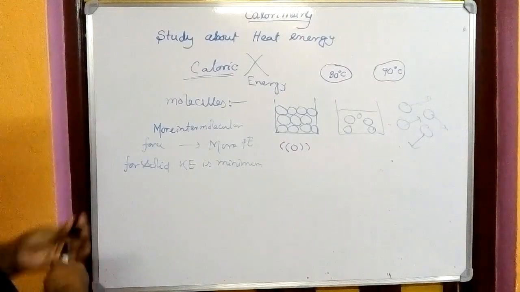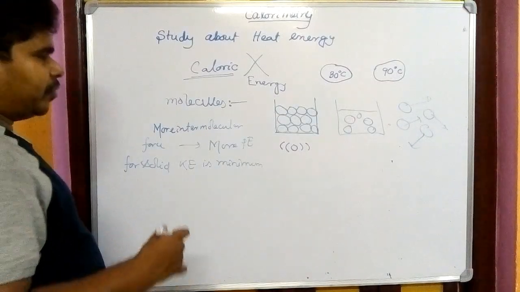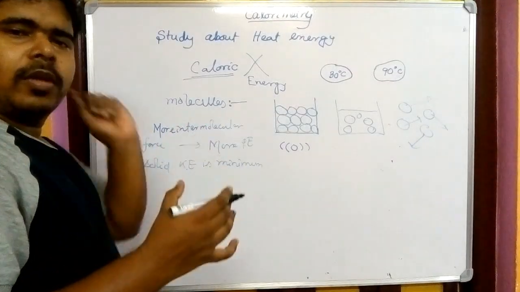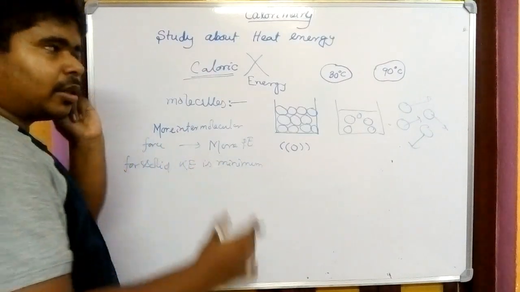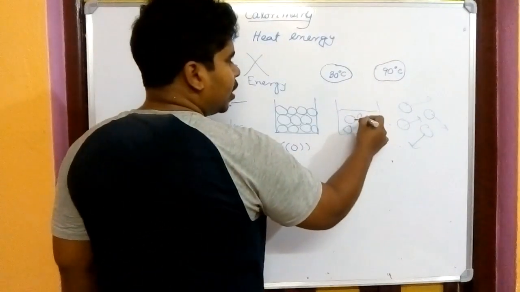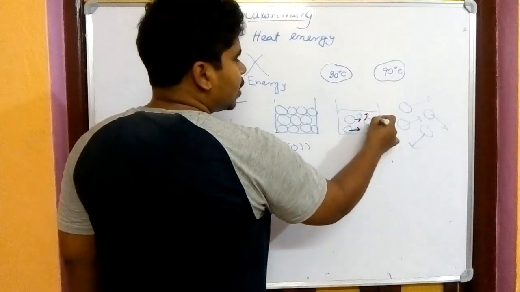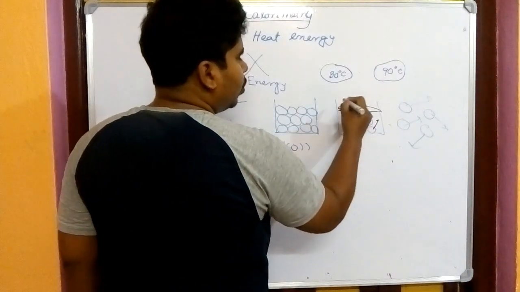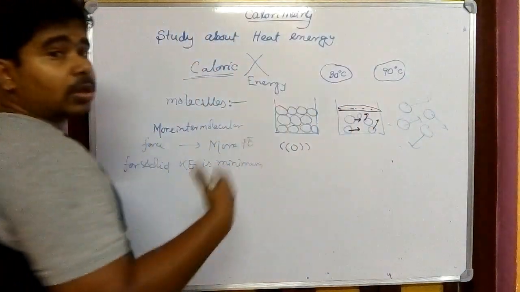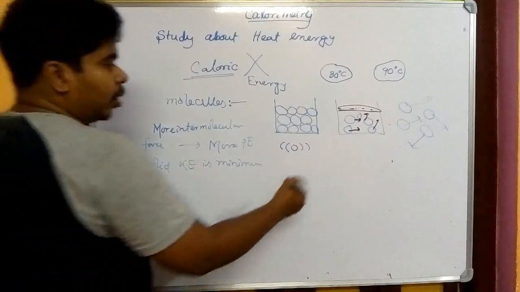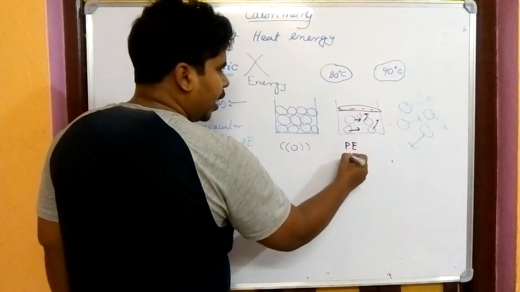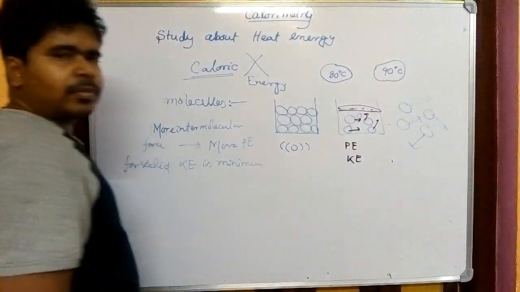Coming to the next part, if I am talking about a liquid, their intermolecular forces are there, and the particles are able to move, but they have to move inside the boundary of the water. They cannot cross it. So here both potential energy and kinetic energy are there.